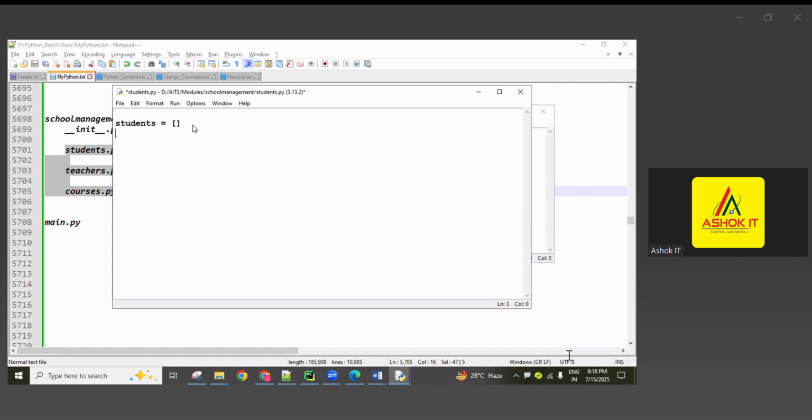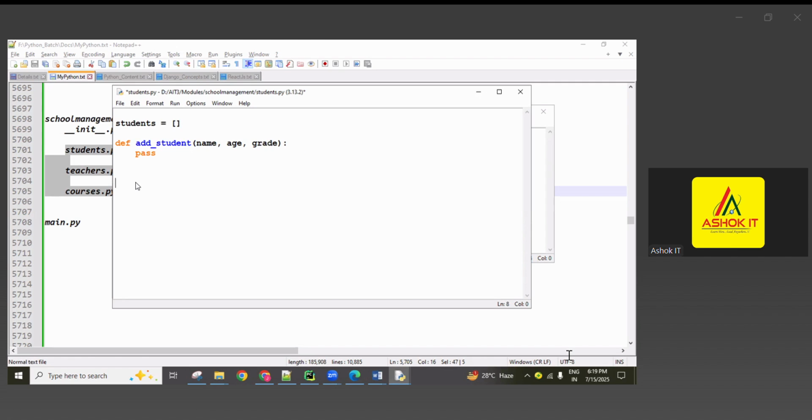This is an empty object in the Python list concept. We discussed how to create empty objects using square brackets assigned to a variable. And I want to add some students, guys. For that I want to create one function, add student. A student contains student name, age, grade, marks, address, whatever you want. Just three names I'm taking: name, age, grade. A function with some parameters, guys: at the time of defining, if any parameters are there, at the time of calling we have to send the same number of arguments. Later I will write the logic.